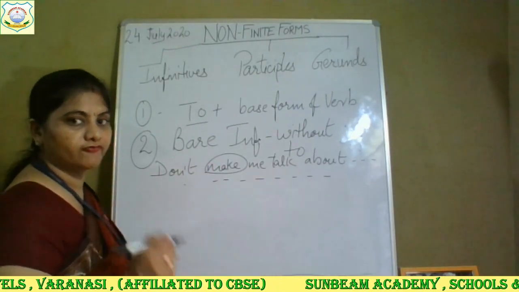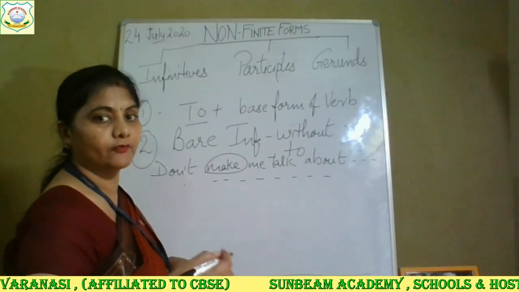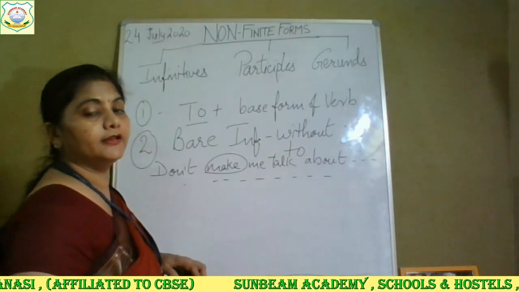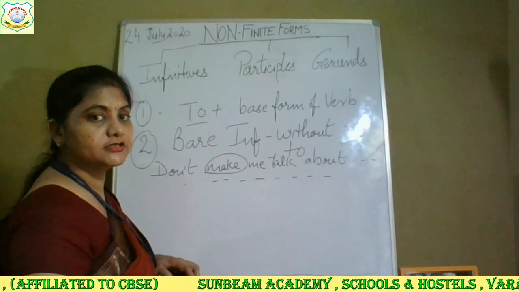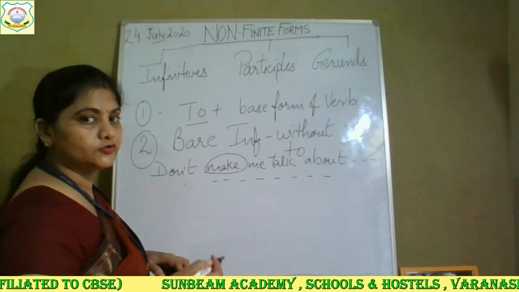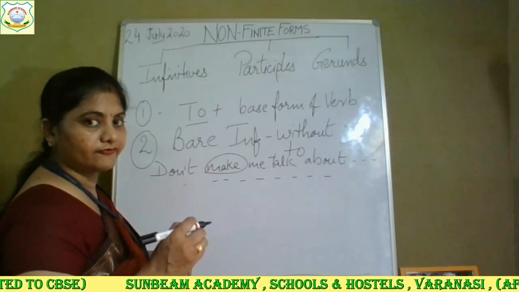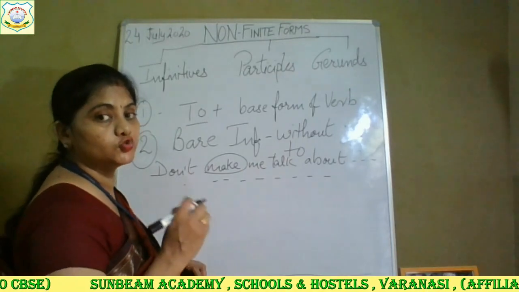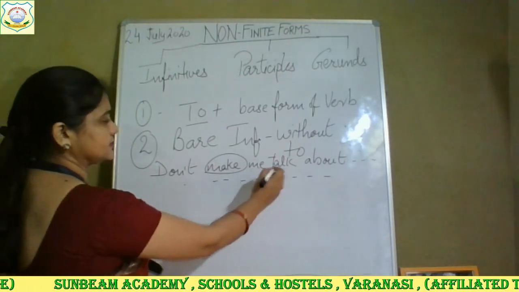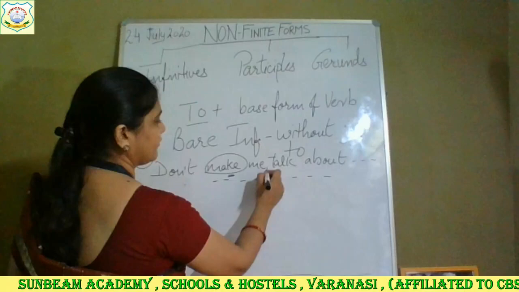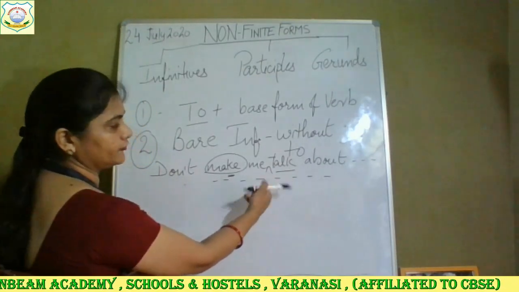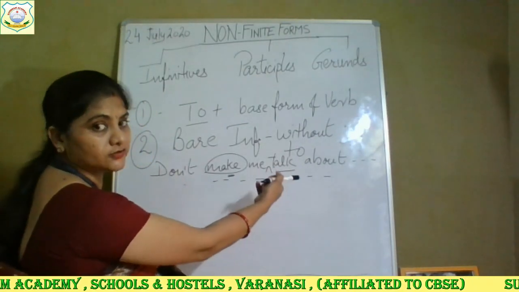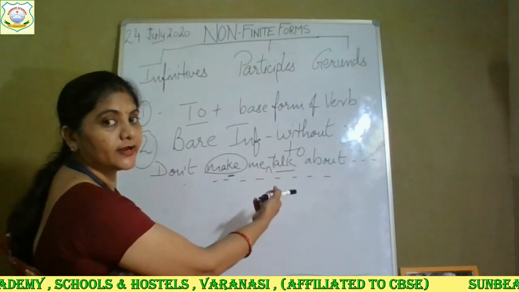So there are some certain verbs, some certain verbs of perception, some certain expressions in which we will be using infinitive, but we do not use to. For example, as here, make is there. I have not used here before first form of the verb talk. Talk is also a verb. It is also an action.